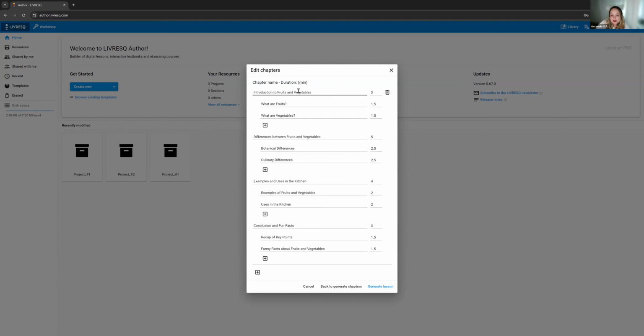So the first chapter is Introduction to Fruits and Vegetables. Then the first subchapter, what are fruits, what are vegetables? This number here is the duration in minutes, so how long it would take the student to go through this. Then we have differences between fruits and vegetables, botanical differences, and culinary differences.